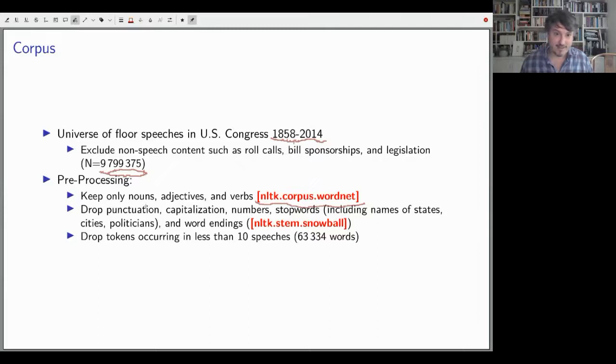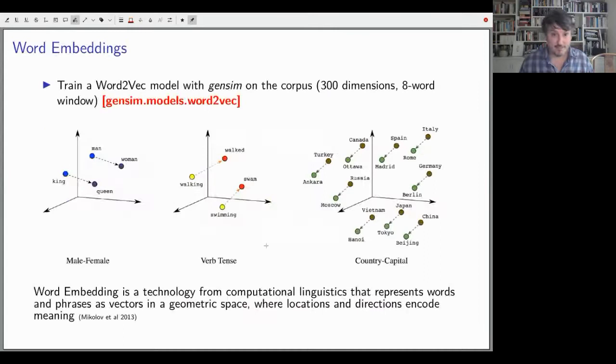We use WordNet to get at lists of nouns, adjectives, and verbs. We do some pre-processing. We use the Snowball stemmer, and we do some vocabulary pre-processing. The second Python tool we use is Word2Vec from Gensim, which was used in the previous talk.